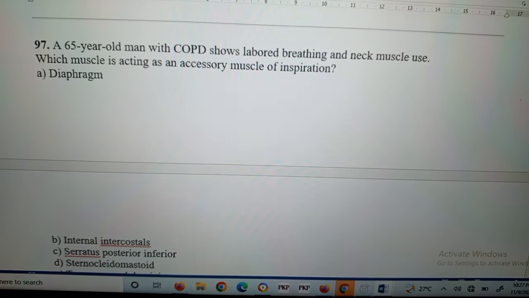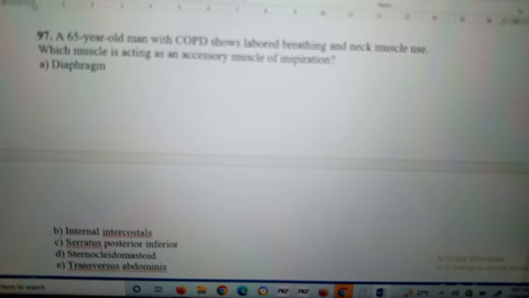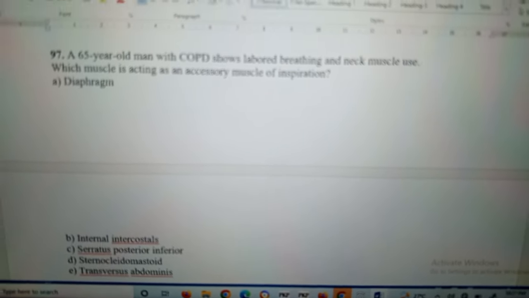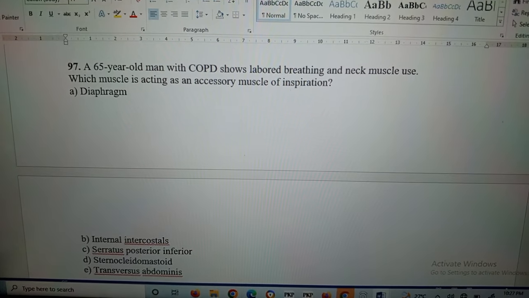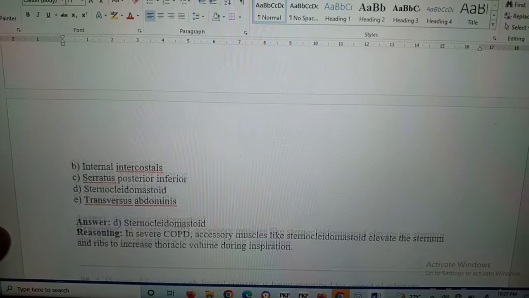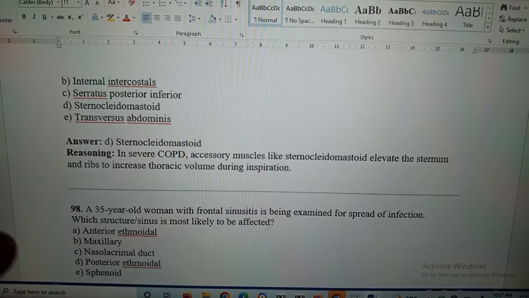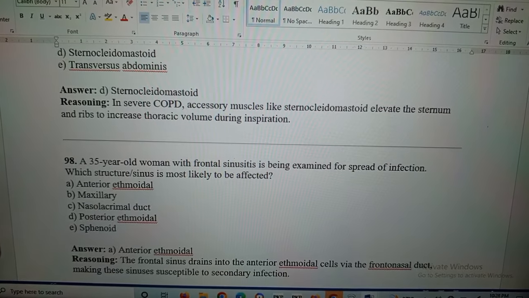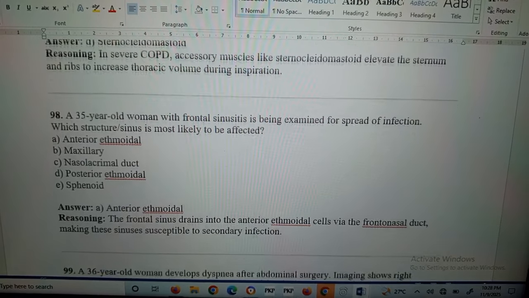Question number 97: a 65-year-old man with COPD shows labored breathing and neck muscle use. Which muscle is acting as an accessory muscle? Sternocleidomastoid. In severe COPD, accessory muscles like the sternocleidomastoid elevate the sternum and ribs to increase thoracic volume during inspiration.